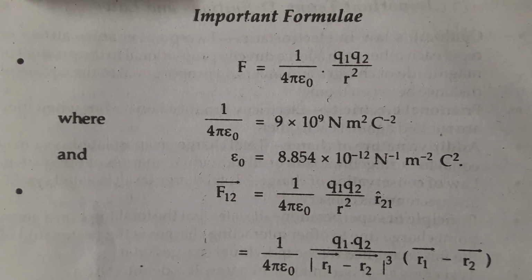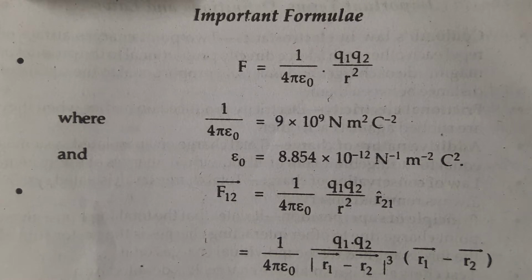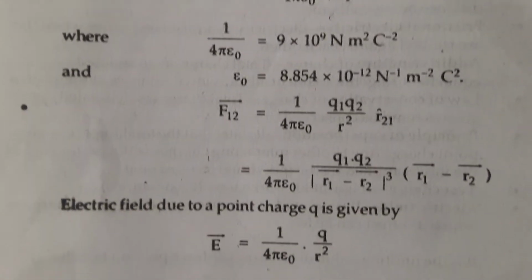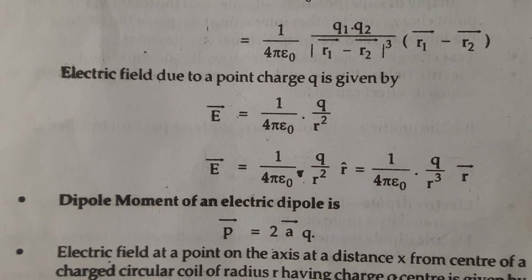Epsilon naught is 8.854 into 10 to the power minus 12 Coulomb square upon Newton meter square. Force 12 is 1 upon 4 pi epsilon naught q1 q2 upon r square, and the direction is r 2 to 1, that is from charge q2 to charge q1. This is now broken down into the vector form, as you can see.